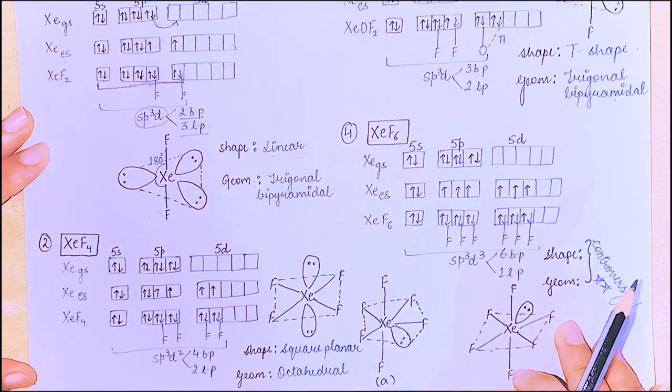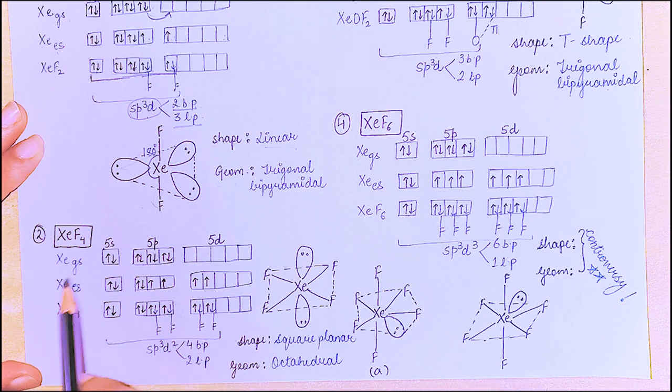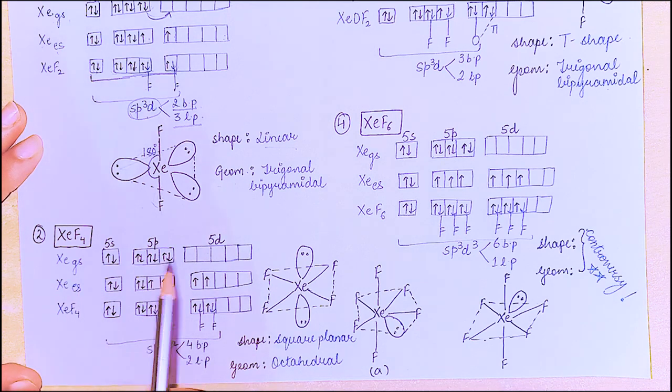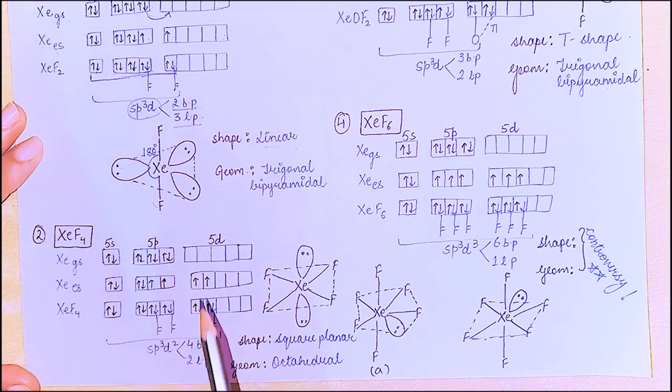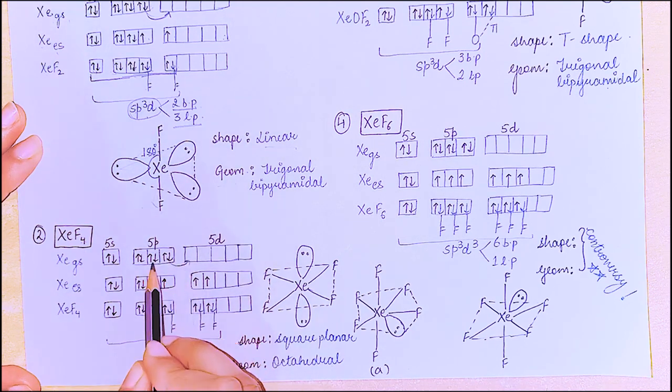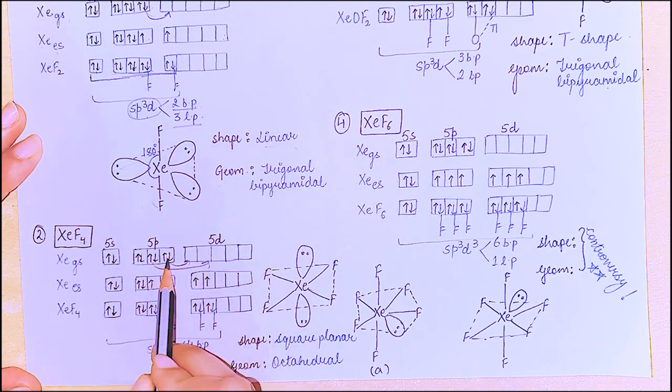Next is XeF4. Xenon in ground state is fully filled. We need to fit 4 fluorines, so we need 4 empty boxes. We'll excite 1 and 2 electrons. So 4 places will get empty. Here we write fluorines, 4 fluorines, 4 bond pairs. 2 boxes are just fully filled, so we have 2 lone pairs.